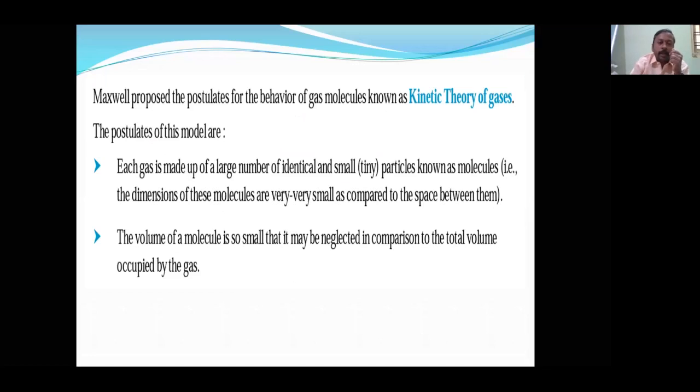Maxwell. This kinetic theory, or kinetic molecular model, is given by Maxwell, and these are some important points. First of all, each gas is made up of a large number of identical, small, tiny particles. At that time the word molecule was not known, so he introduced them as molecules. Then the volume of the molecule is so small that it may be neglected in comparison to the volume occupied by the gas. This point was there in one of the previous year questions also.